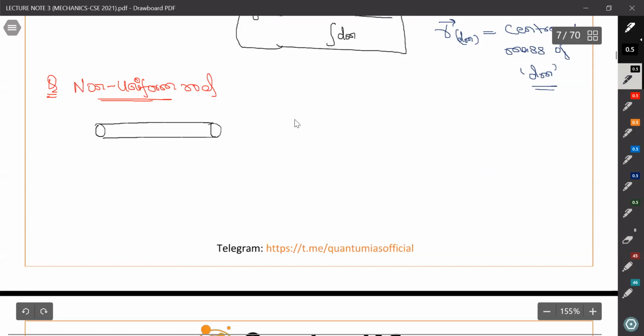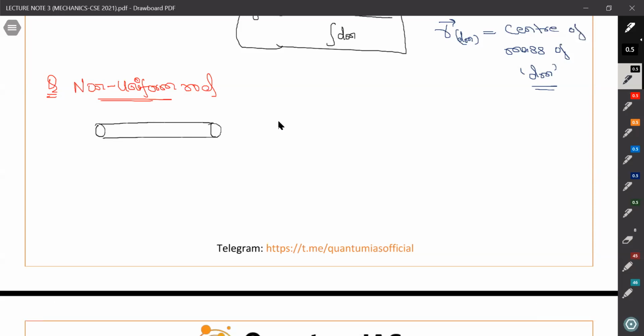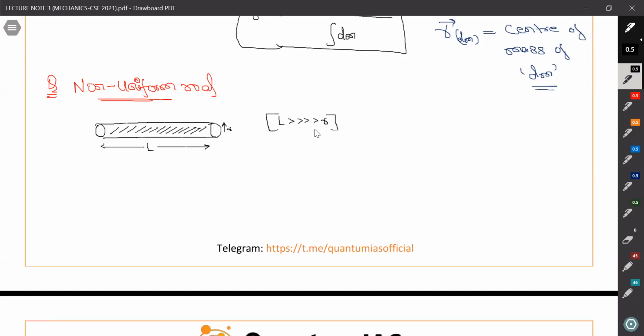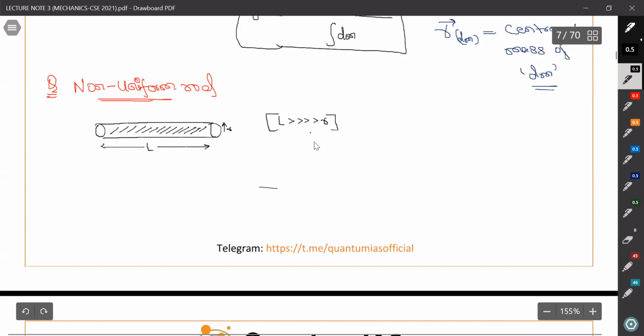This is our rod, and what we can define is the mass per unit length of the rod. We can consider this as 1D. Why 1D? Because suppose this is the radius and this is the length of the rod, L. So L is much greater than R, so we can treat it as a one dimensional object.